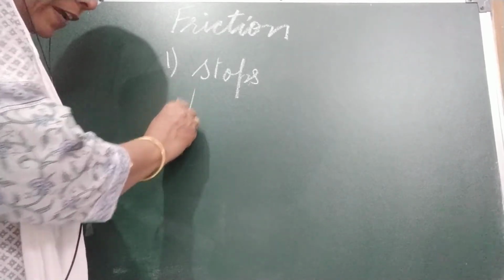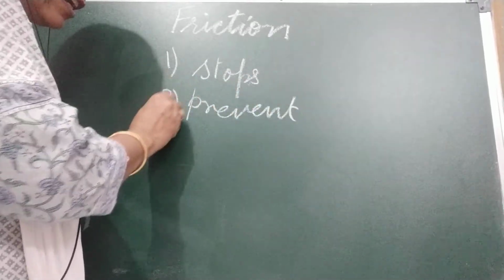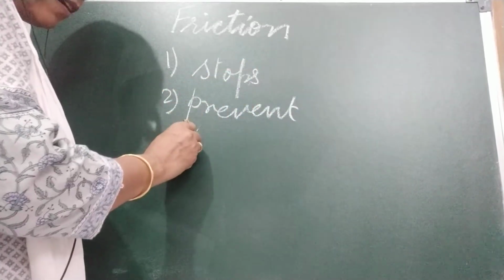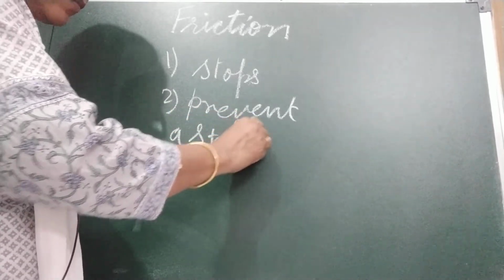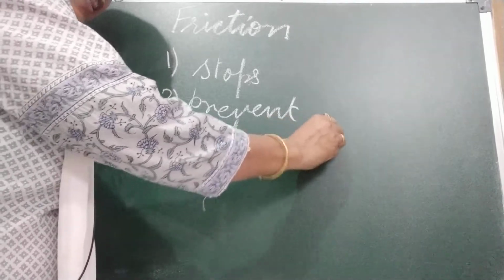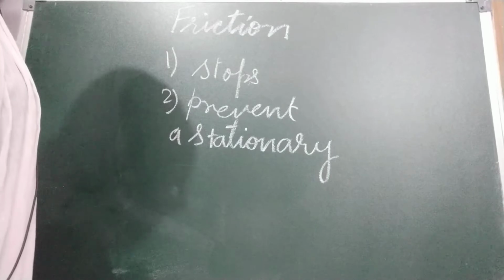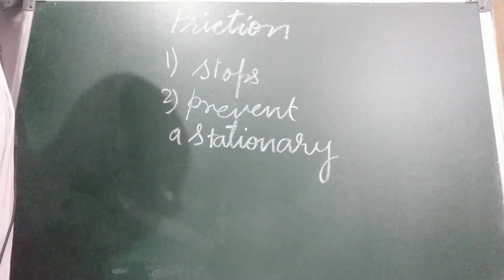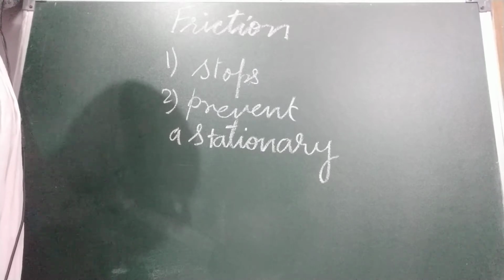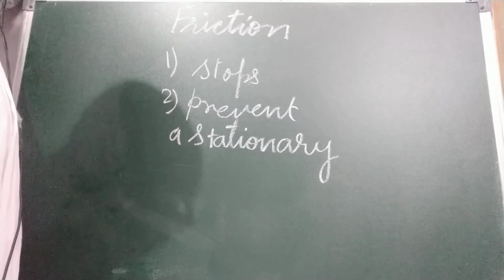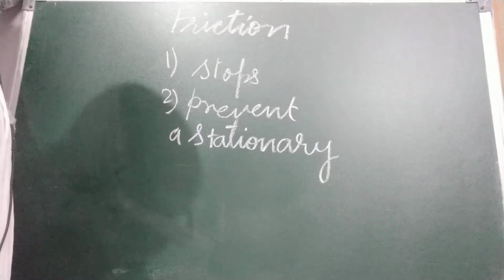The box in the second activity was stationary, so friction prevents a stationary object from moving. So what is friction? Friction is a force that slows down moving objects or prevents stationary objects from moving.